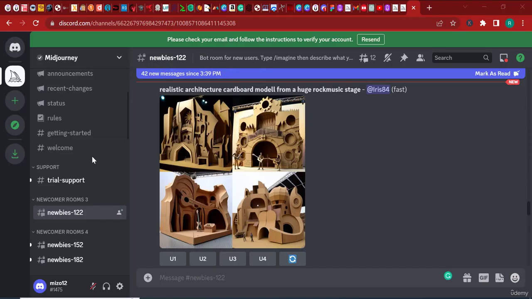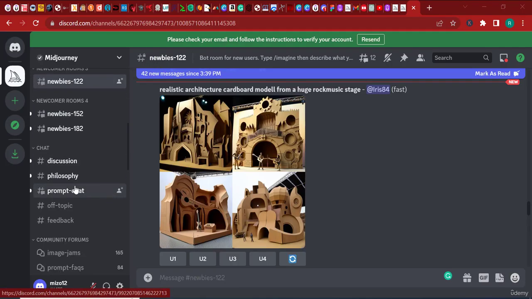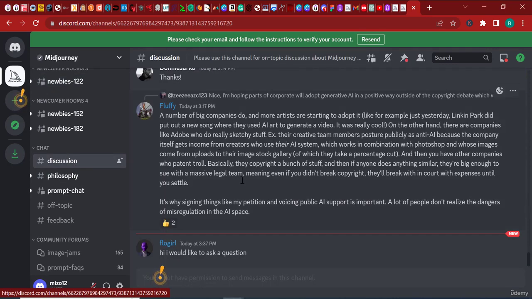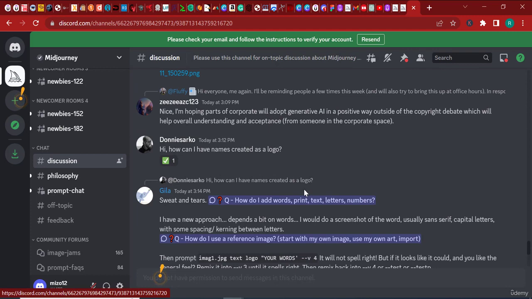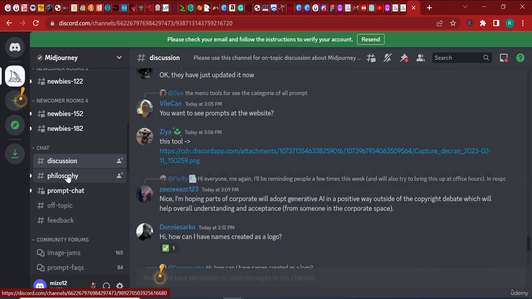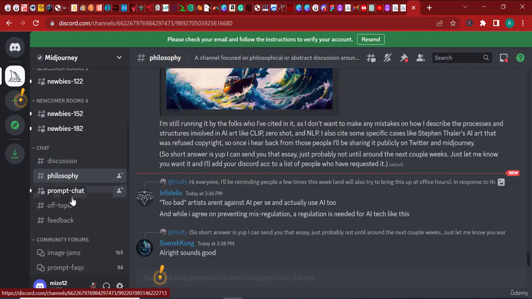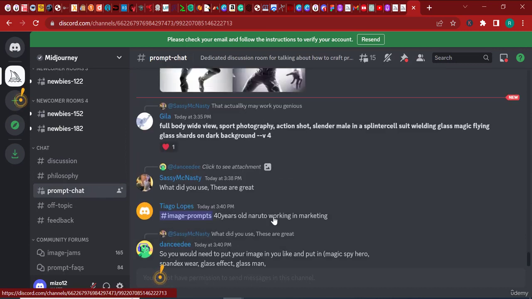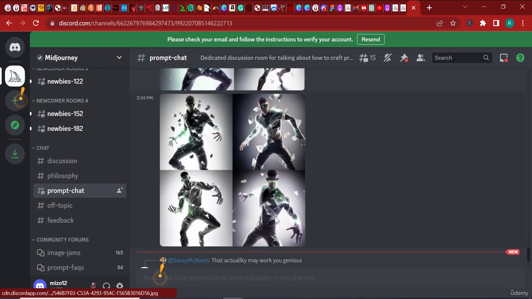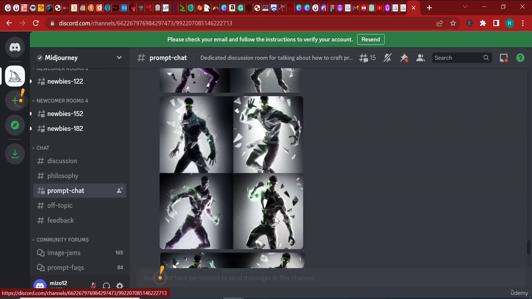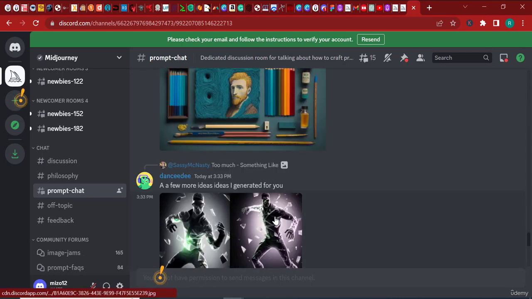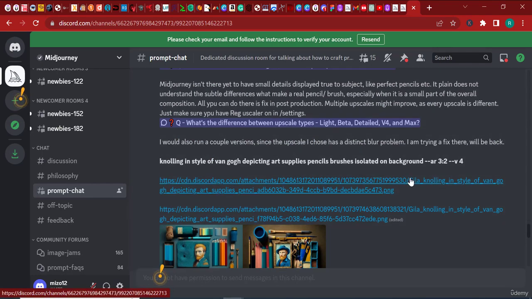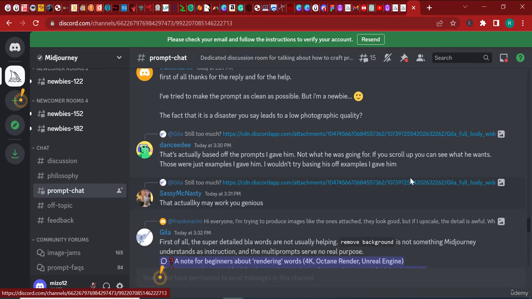Now, whilst you're on the Discord server, if you scroll down, you can see there are some discussions around Midjourney. These are generally people that are using Midjourney and are fanatics of the tool. Here you can see some philosophy if you want. Here, prompt chat, if you want to get knowledgeable about prompts and how to get better at using them. Because with Midjourney, the person that gets the best or most creative results is really the person that knows how to write prompts better than the next person.